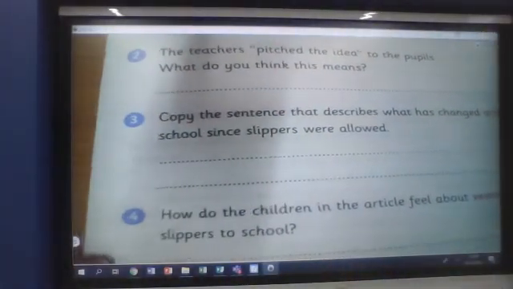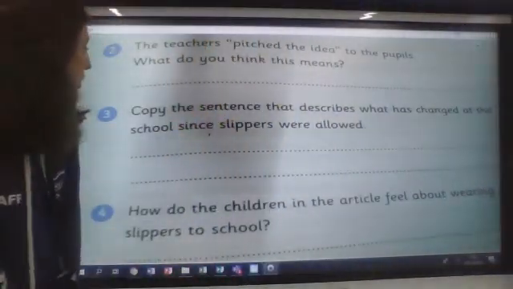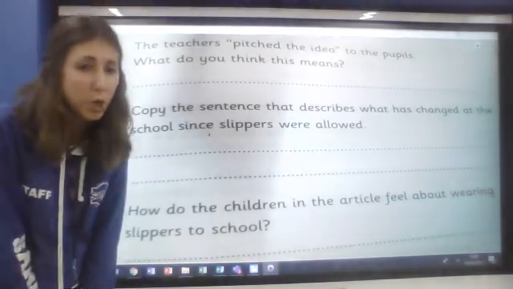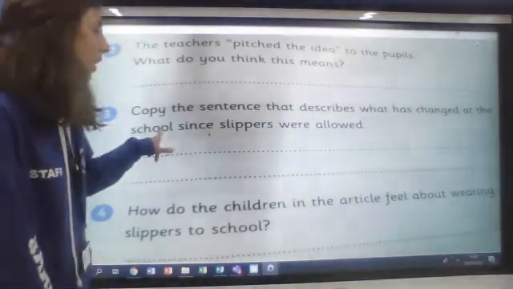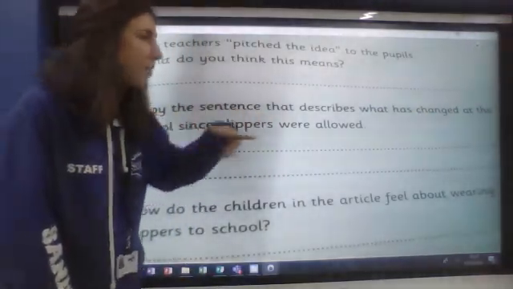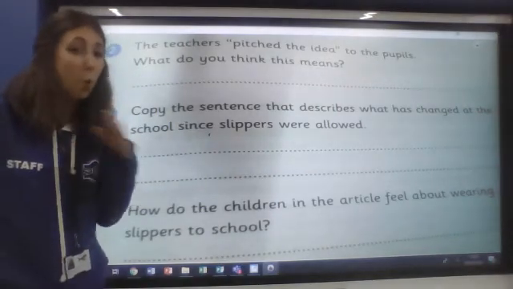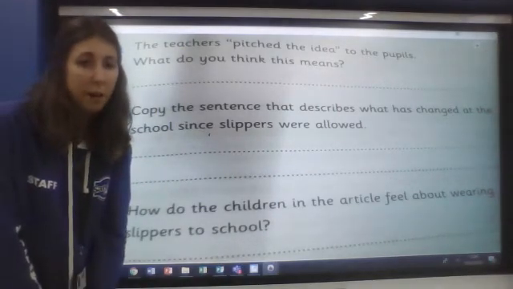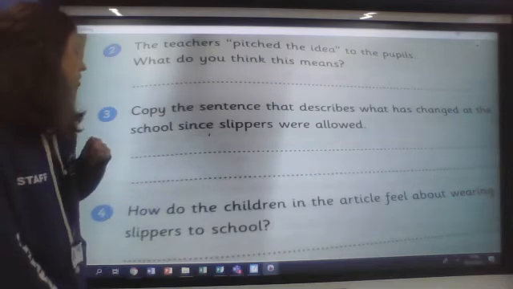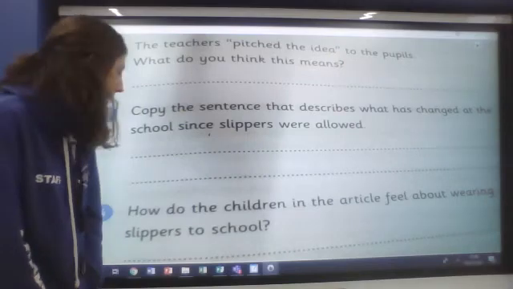It says, copy the sentence that describes what has changed at the school since slippers were allowed. So you've got to find not a word, a whole sentence. So we're thinking about what has changed. Okay, so it might not have the exact word changed, but I know that maybe in one of the quotes they were talking about things that might have improved or changed after. Copy the sentence that describes what has changed at the school since slippers were allowed. And you've got 2 lines to copy that answer down.